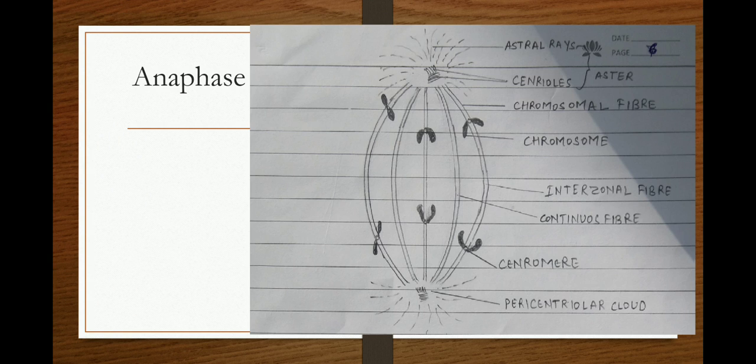In the anaphase, the two groups of chromatids have exactly the same hereditary information, and the anaphase ends when the chromatids reach the opposite poles. Here the sister chromatids separate at the primary constriction and move towards the opposite poles.